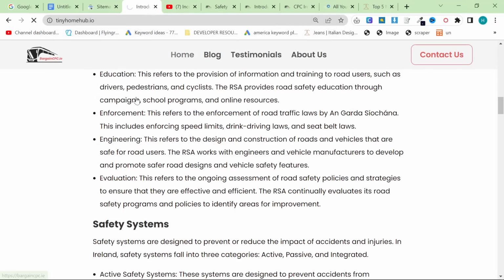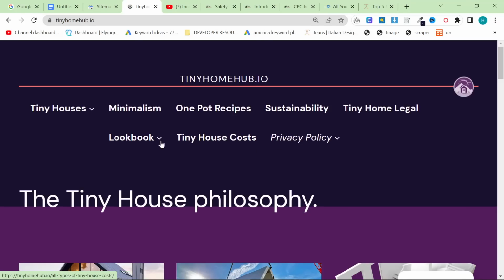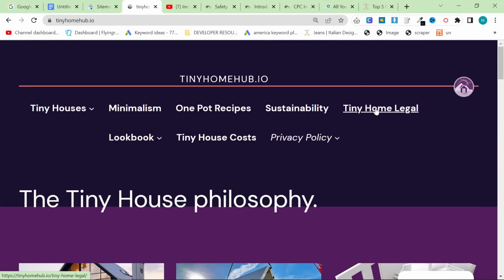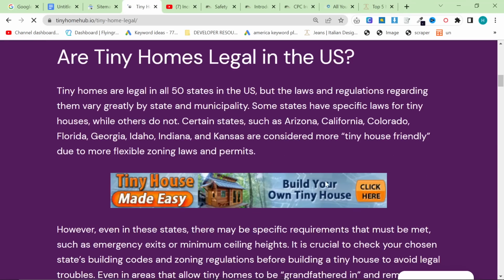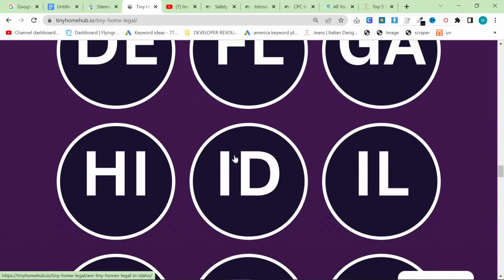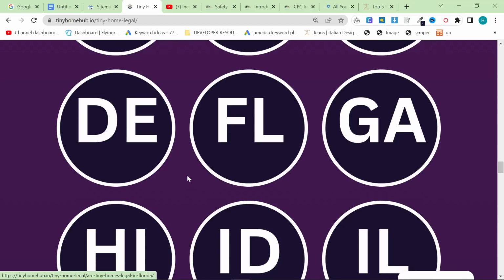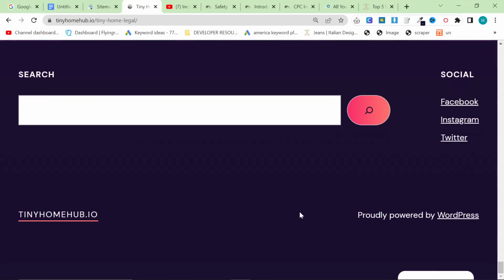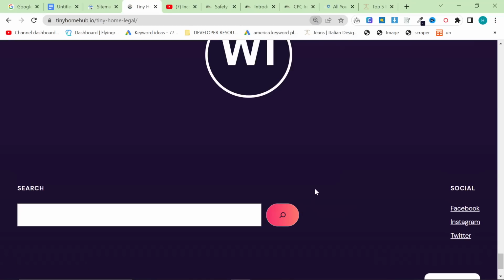So if I go on Tiny Home Hub, you'll see that all of the content here is beautifully organized, okay? It's all in the headers. Or, for example, if I go on Tiny Home Legal, all of the legal pages for each state are here, okay? You can find any state you want. All of this stuff is very small things that make a huge difference.